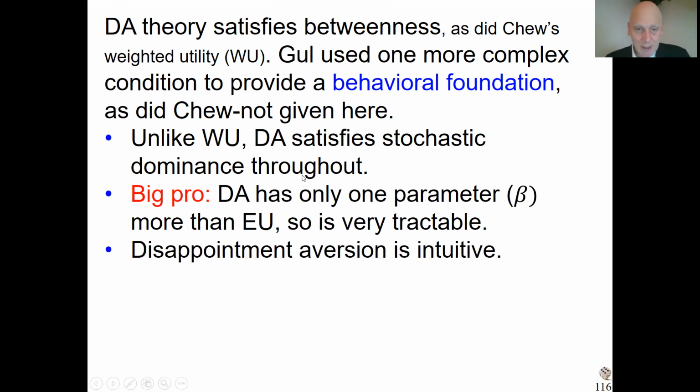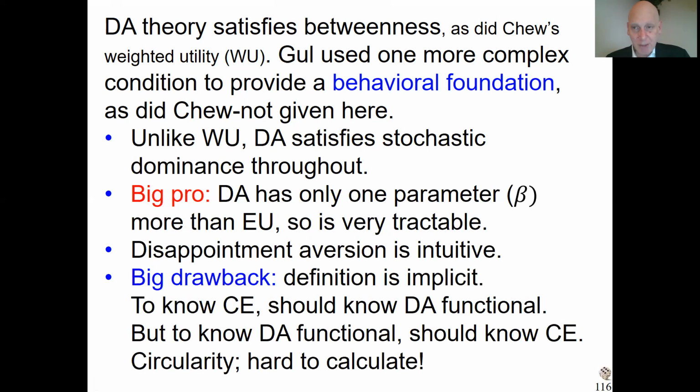There's intuition to it, but there's a big drawback. The theory is tractable in the sense of being simple with only one parameter, but its calculations are a bit inconvenient. It's implicit. What I mean to say is, if you want to calculate what the certainty equivalent of a lottery is, you would like to know the preference function to calculate the values.